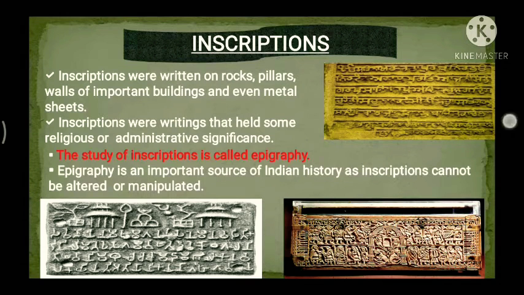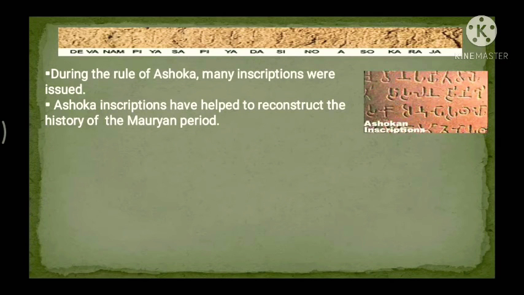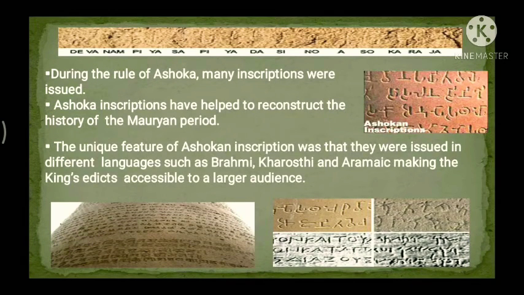Now next, guys, we have the rule of Ashoka. Ashoka was a great ruler. During the rule of Ashoka, many inscriptions were issued, and Ashokan inscriptions have helped to reconstruct the history of the Mauryan period. From those inscriptions of Ashoka, we come to know a lot about the Mauryan period, how things used to run during that period, every single thing.